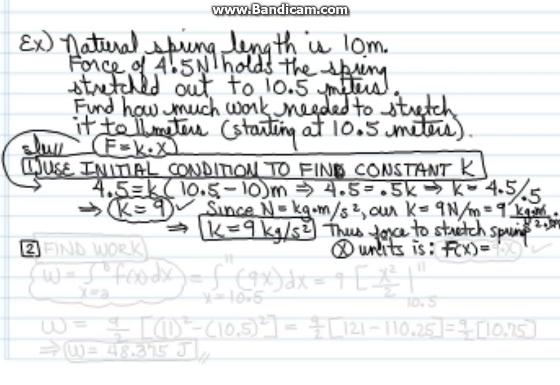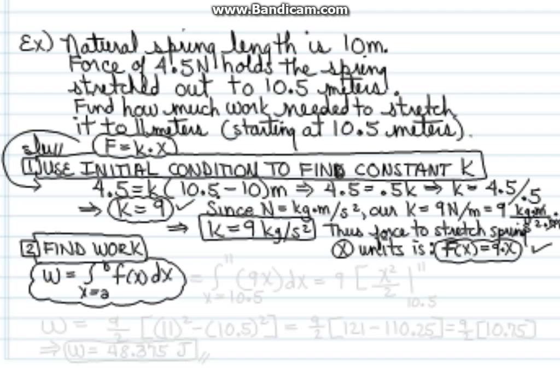Right there. Okay, step 2. Now we're ready to find the work using that new refined version of Hooke's law, the formula for the force. So work is equal to the integral from x equals a to b of the force f of x dx. In this case, it's a spring, the force on the spring, so we have the integral from the starting position, x equals 10.5, to the ending position, 11, of the force, the spring force, 9 times x dx.